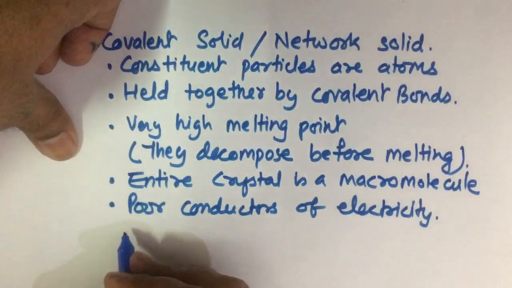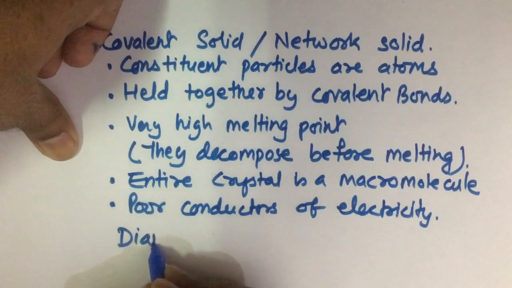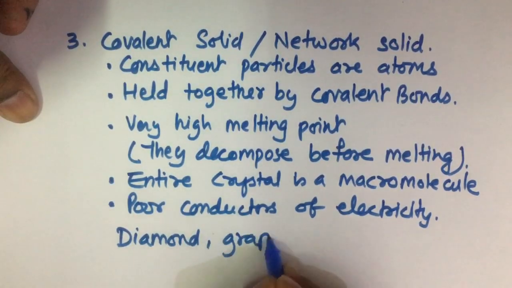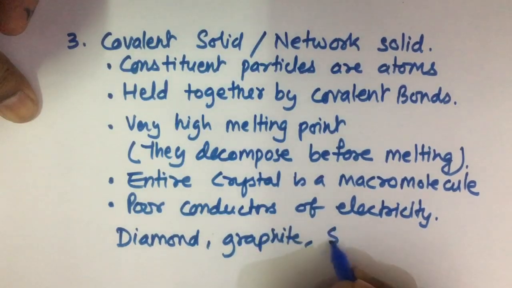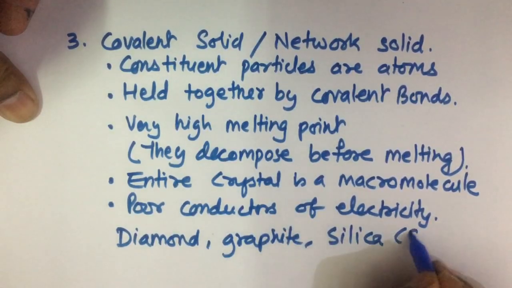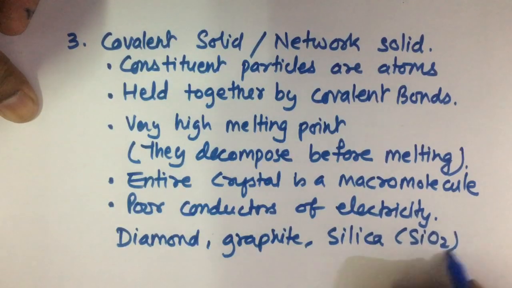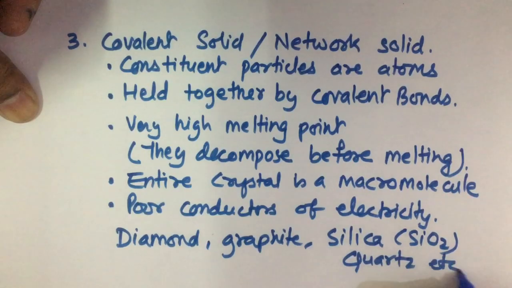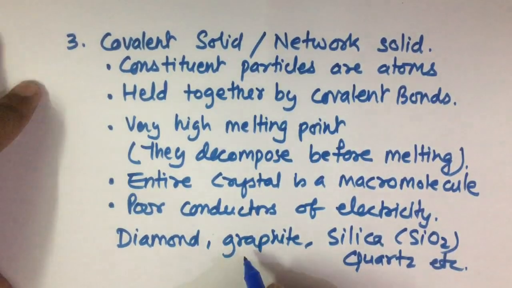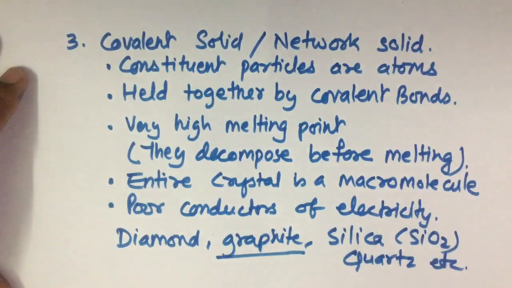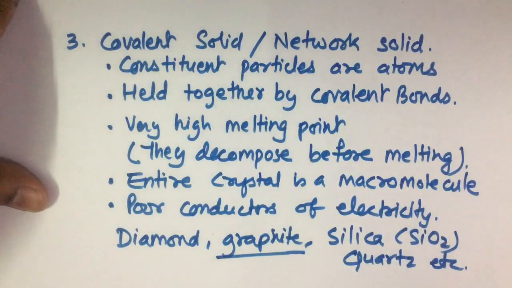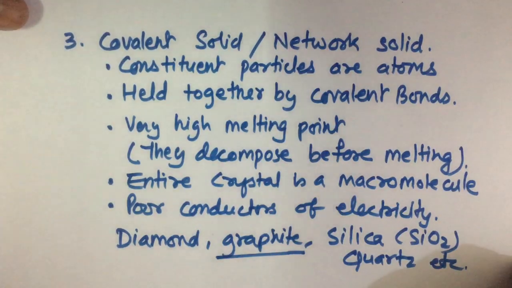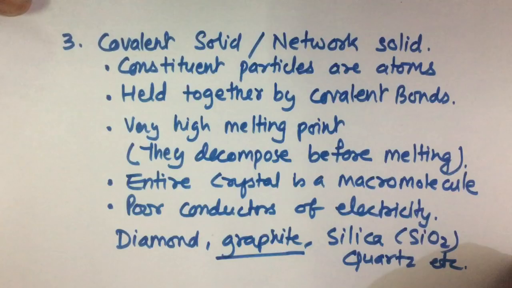The examples are diamond, graphite, silica, quartz, etc. Here the exception is that graphite is a network solid, but it is a good conductor of electricity. In fact, graphite is the only non-metal which is a good conductor of electricity.